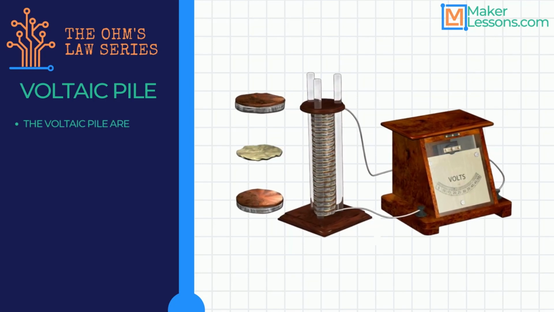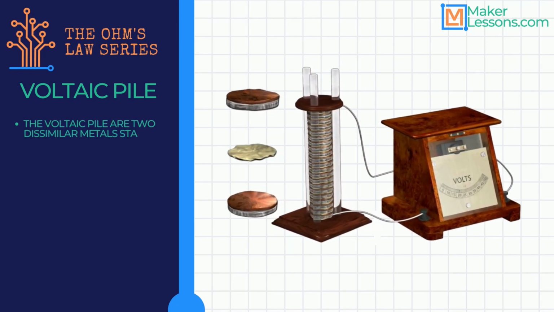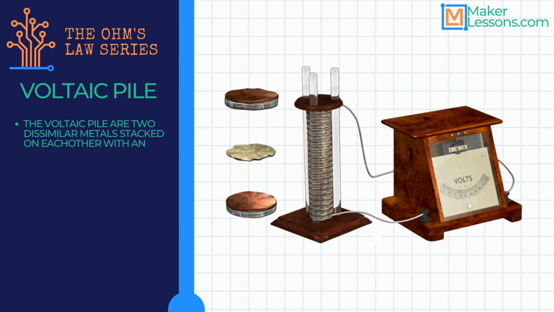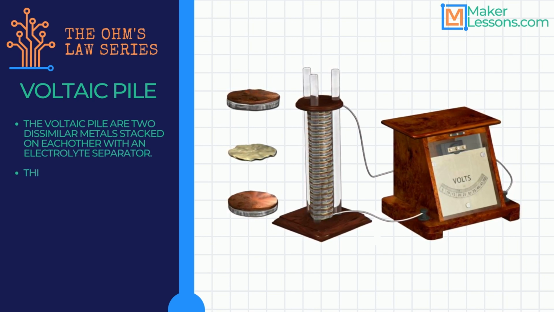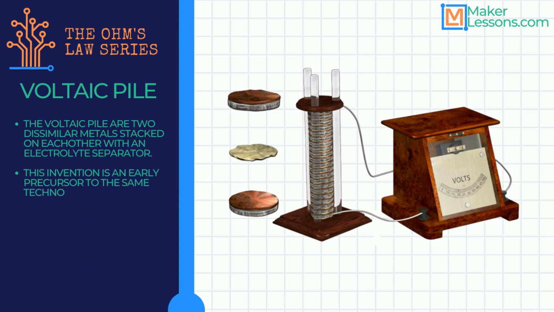A voltaic pile is two dissimilar metals stacked on each other with an electrolyte separator, which is a conductive barrier between the metals. When stacked like this, one metal will want to remove electrons and the other will want to receive them. A single set of these metals and electrolyte sheets is called a cell.